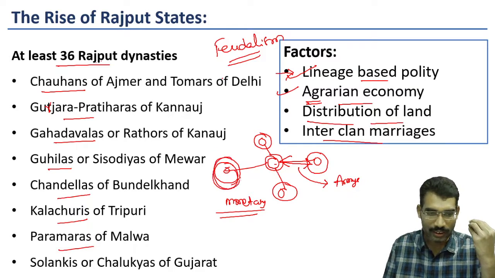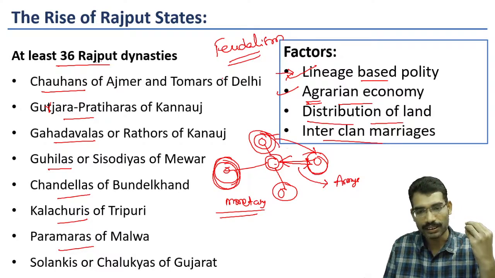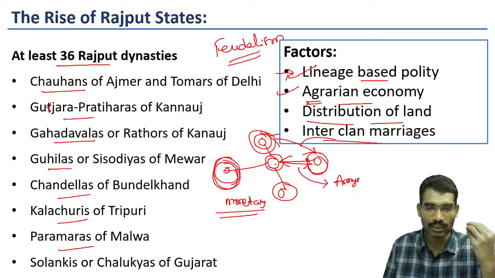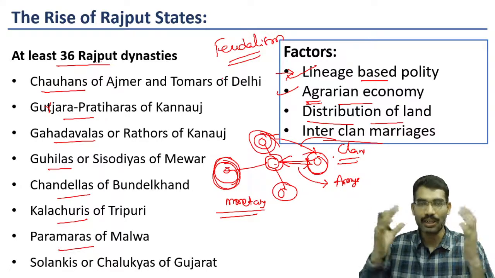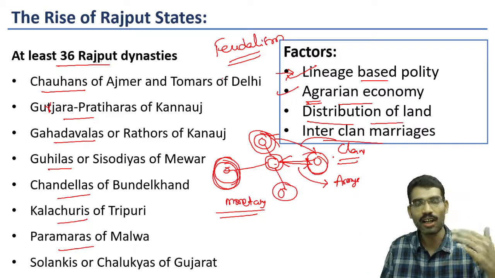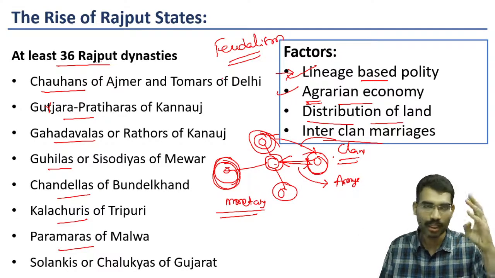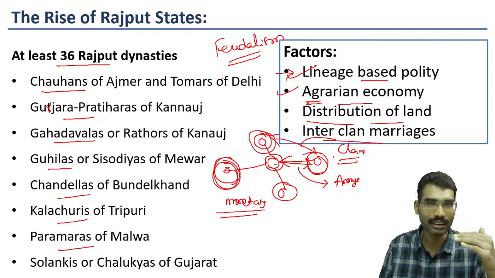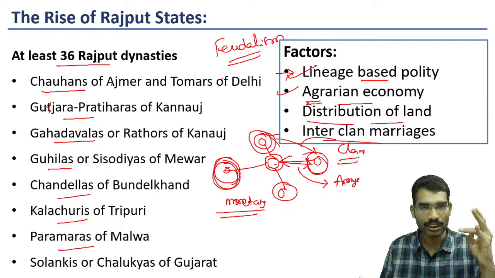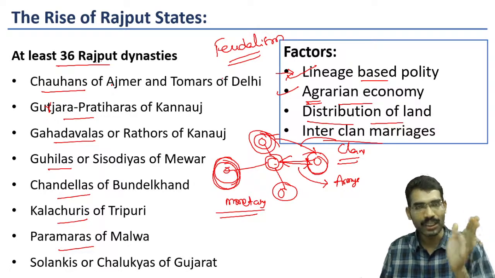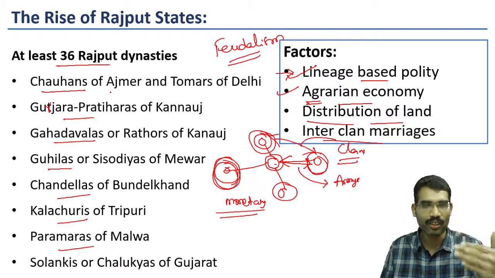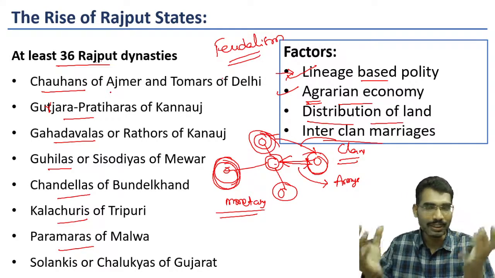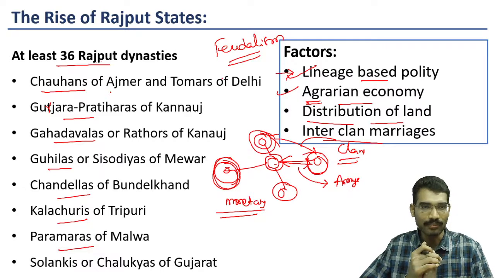Within these, each and every feudal lord became powerful, and intermarriages among these feudal lords led to different types of clans. This is also the time period of emergence of different jatis and varnas, along with the Chaturvarna division of Brahmanical lineage. Brahmana, Kshatriya, Vaishya, Shudra was one of the categories of Brahmanical texts. In addition to that, so many jatis, varnas, intercaste, so much intermixing took place during this time period.